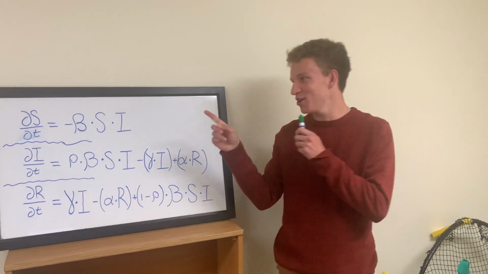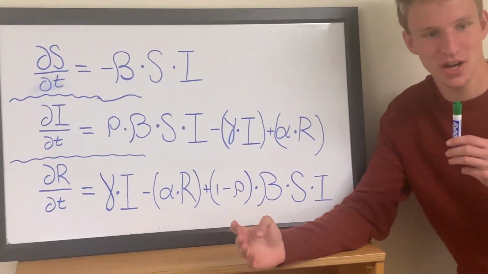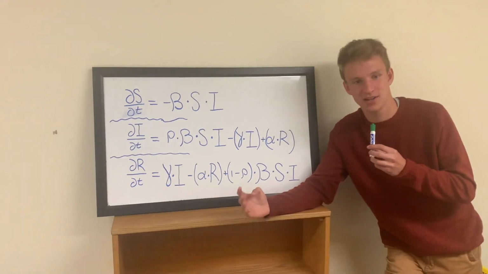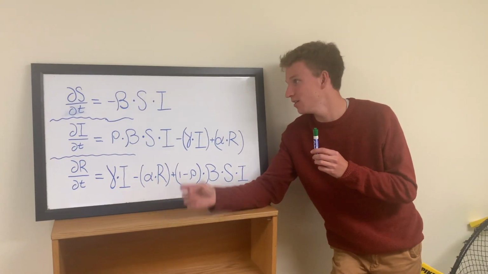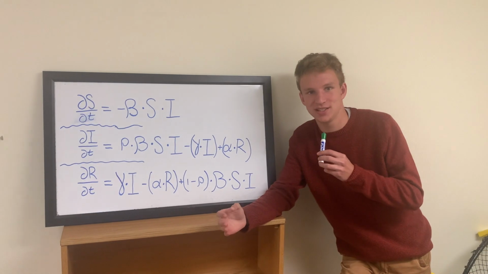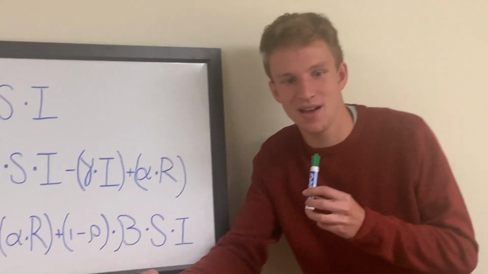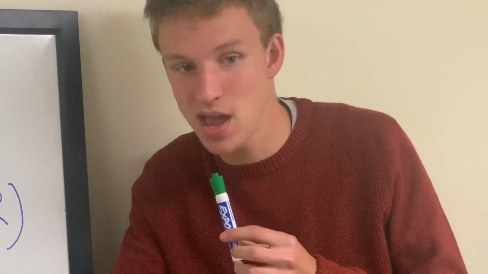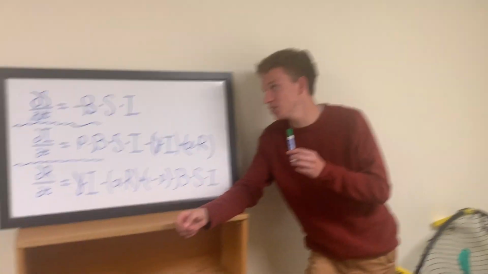Hey everyone, so these are our three partial differential equations right here. And as you can see, they all depend on each other as well as three different constants. The function S of t measures the size of the population that is susceptible to believing the gossip. This means that they have not yet heard the gossip, yet they might hear it and they might believe it.